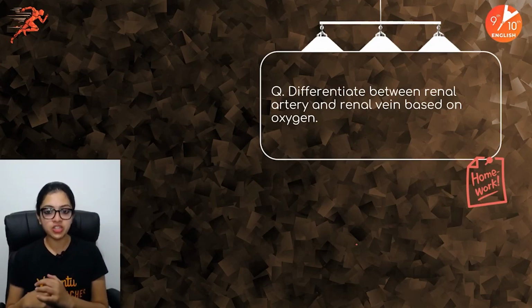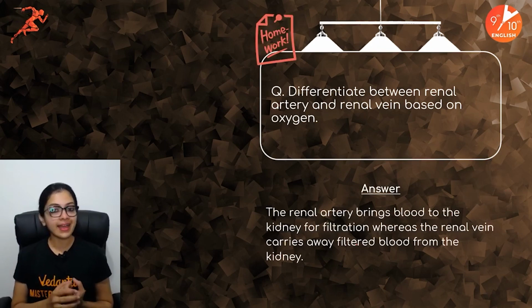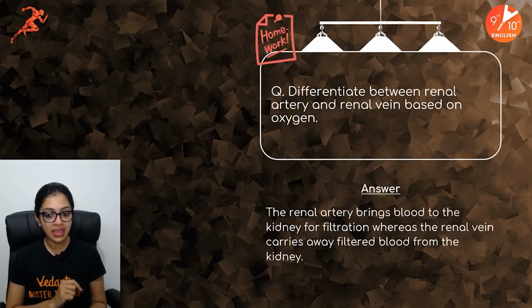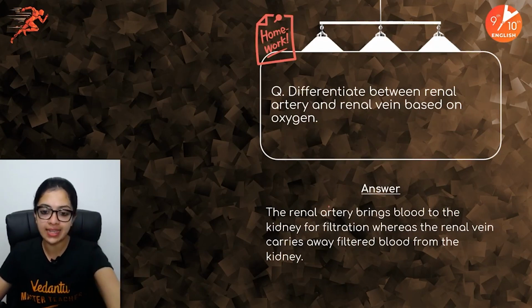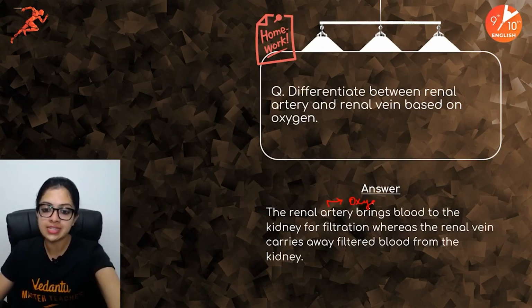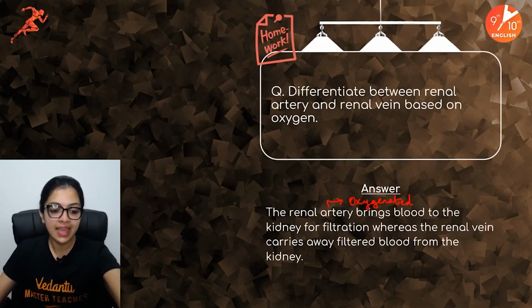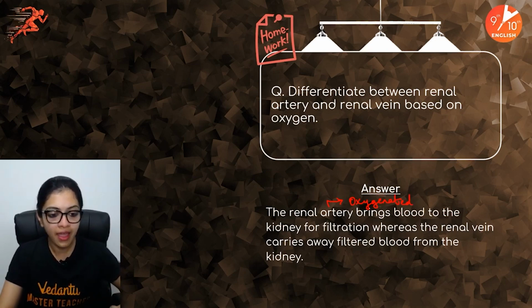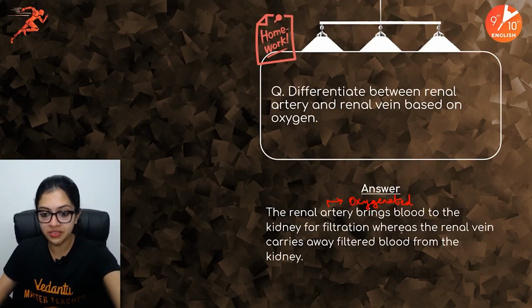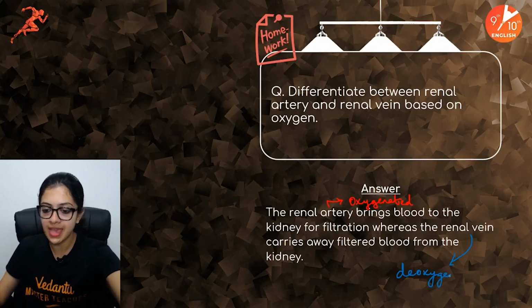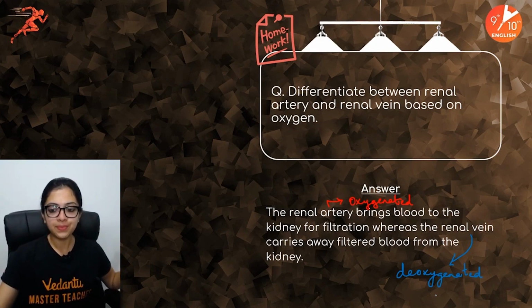Now, differentiate between renal artery and renal vein based on oxygen. The answer would obviously be: the renal artery brings blood to the kidney for filtration, which means it carries oxygenated blood. And the renal vein would carry deoxygenated blood because it's carrying it away from your kidneys. So this is it.